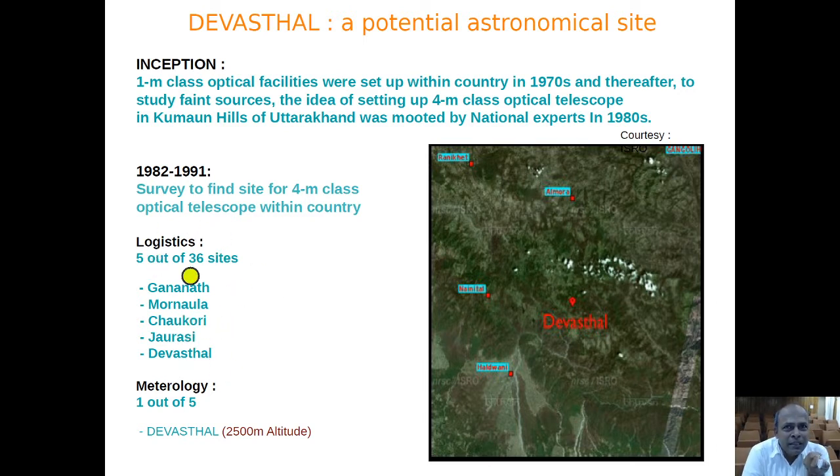Further measurements on these 5 sites were done, particularly meteorological measurements, the atmospheric transparency, number of clear nights, and rain in a year. Finally, Devasthal was selected, which is situated at 2.5 kilometers above mean sea level.